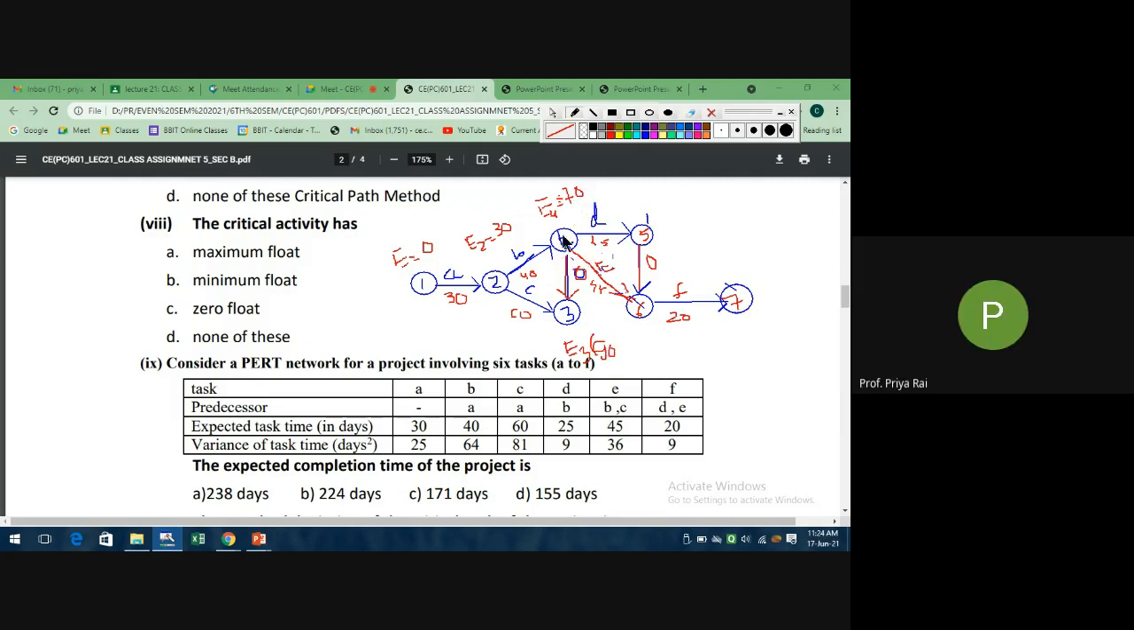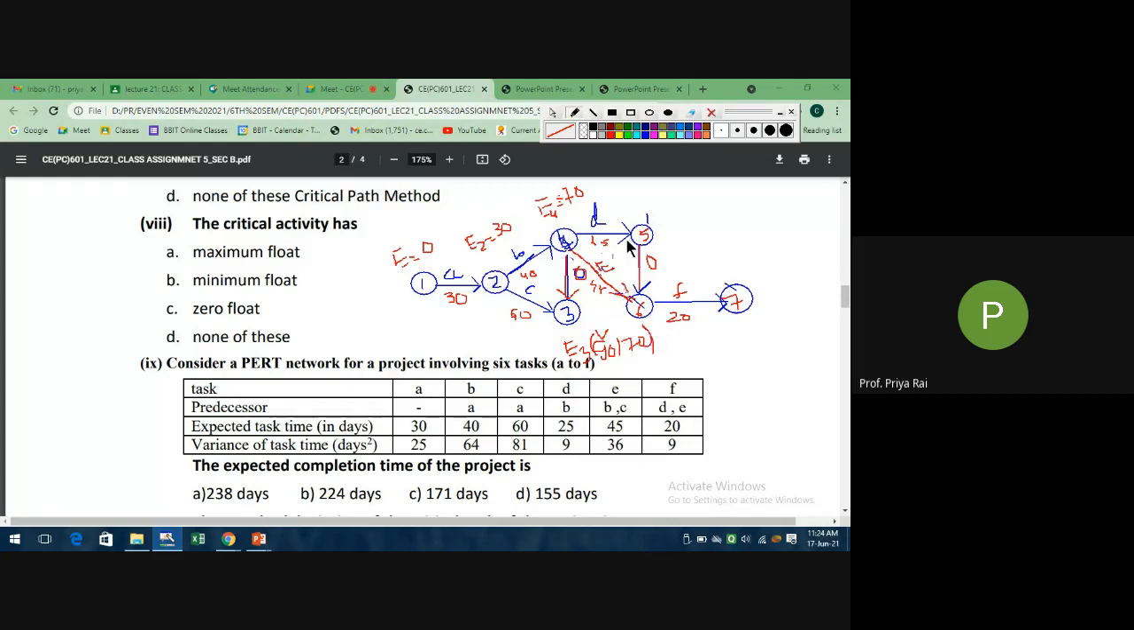7 plus 4, this is 0. So this 100? Where did 100 come from? No, 90. Yes, ma'am. 30 plus 60 is 90, and this is 70 plus 0, 70. So the maximum is 90. Okay, so your E3 will be 90.